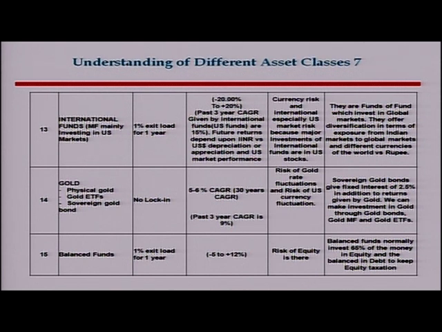And in the tough time of the family, the gold or the ornaments used to come very handy, against which either the money could be borrowed or they could be sold and money could be realized. On a 30-year basis, gold has given a return of around 5 to 6%. In the past 3 years, gold has given a good return, around 9%, and gold is a natural hedge against the stock market. The general feeling is that whenever the market is high, gold is low, and whenever the market is low, people go to the safer asset classes, and gold is one of the safer asset classes.